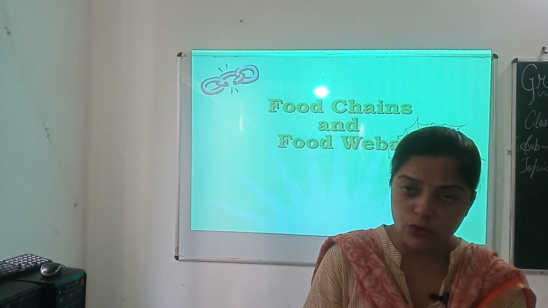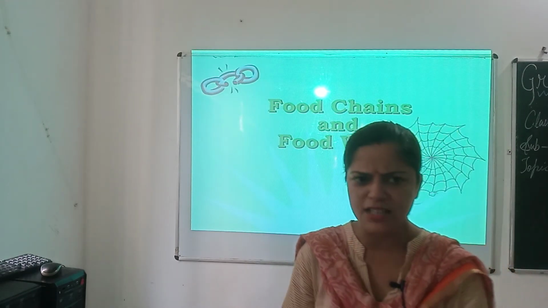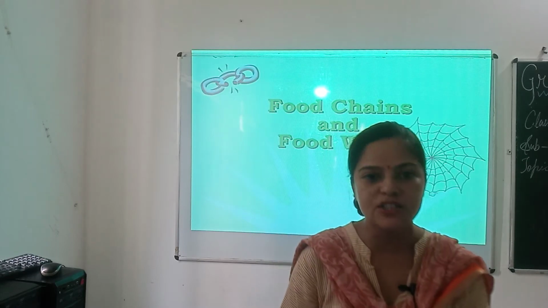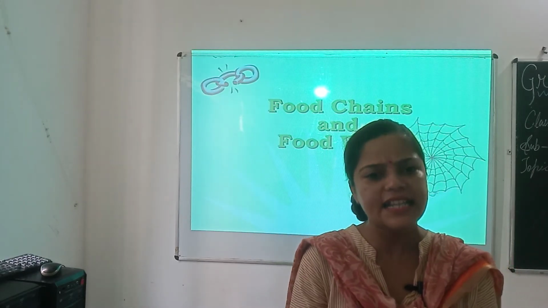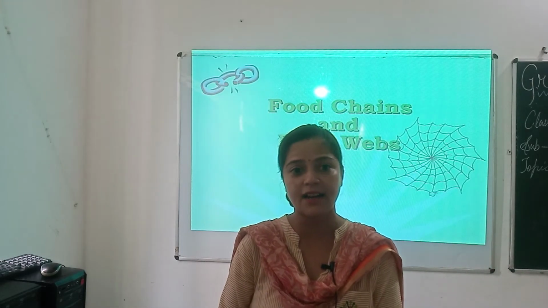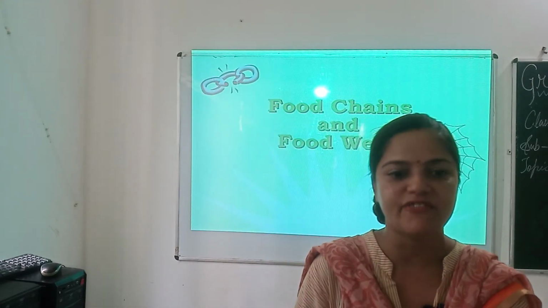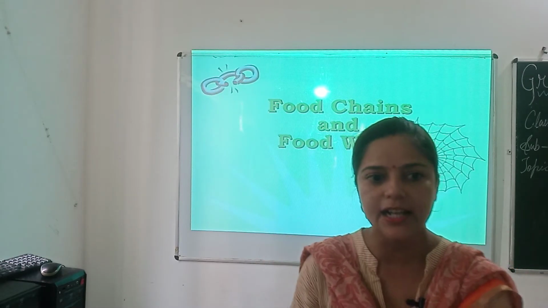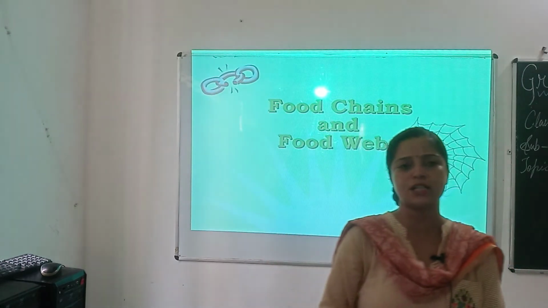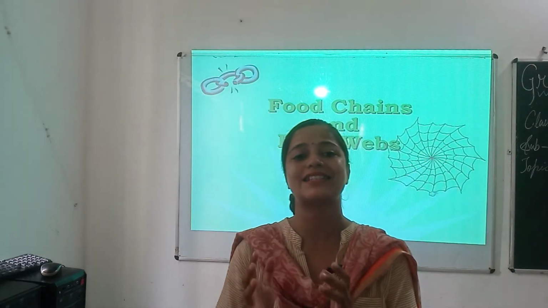And in a typical food chain, producers, that is plants, are eaten by primary consumers, that is herbivores, and the primary consumers are eaten by secondary consumers, that are primary carnivores. And finally, the secondary consumers are eaten by tertiary consumers or top consumers, that are also called top carnivores.